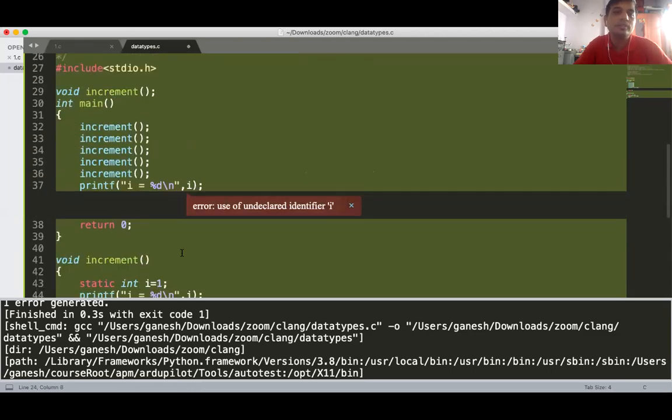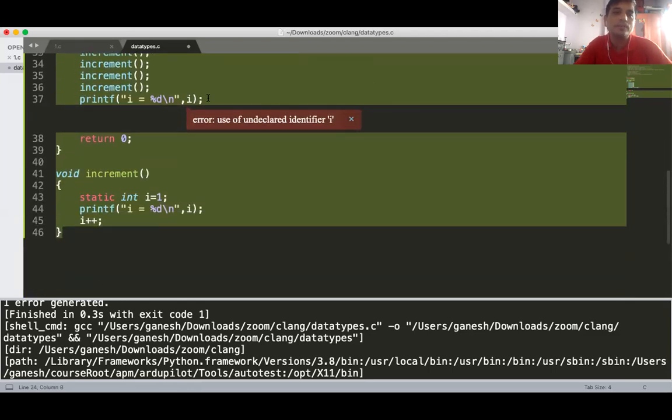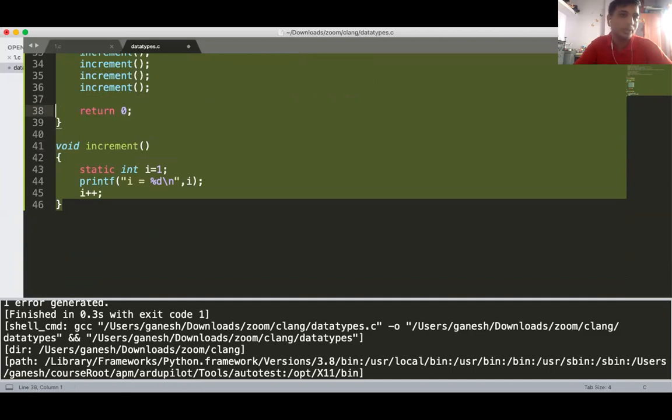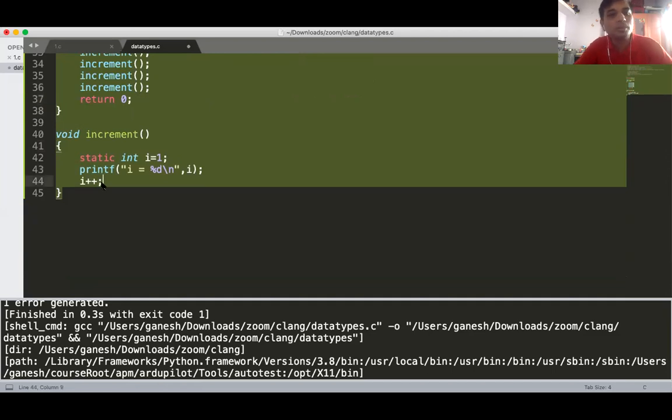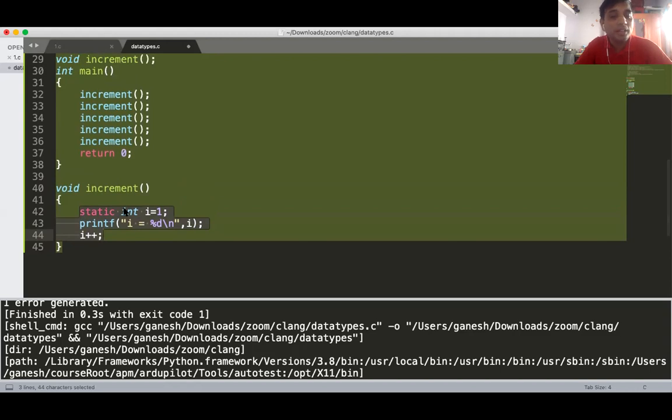What is life? Life is till control remains within the block. Control remains within the block means if the increment function is over, the variable gets destroyed. Is it destroyed? No. The value of that variable persists within different function calls. Until you call that function, the value is there. And when your program gets over, that variable gets destroyed.